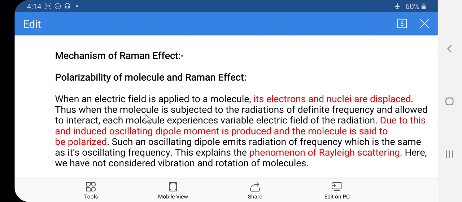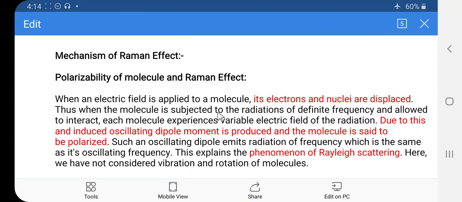Similarly, when the molecule is subjected to radiation of a definite frequency and allowed to interact, each molecule experiences the variable electric field of the radiation, and due to this an induced oscillating dipole moment is produced and the molecule is said to be polarized.